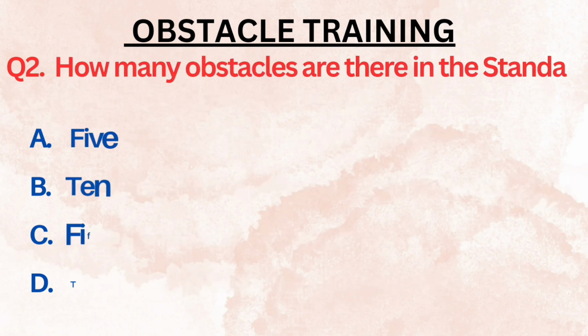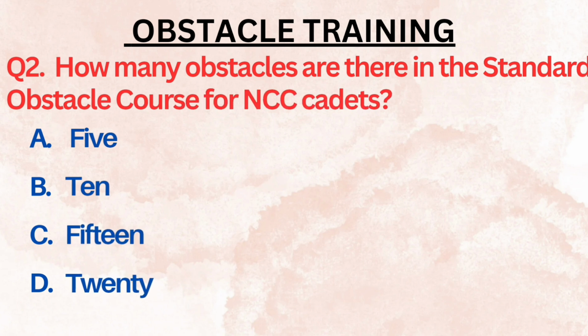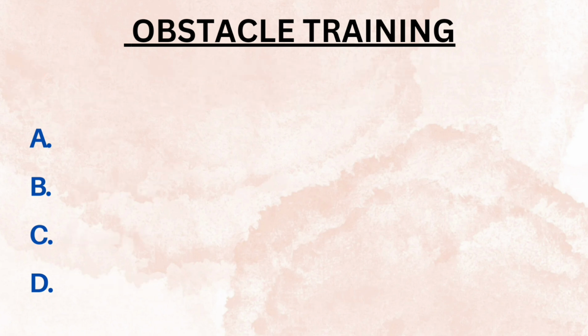The next question we have is how many obstacles are there in a standard obstacle course for NCC cadets? एक स्टैंडर्ड ऑब्स्टेकल कोर्स में एनसीसी कैडेट्स के लिए कितने ऑब्स्टेकल्स होते हैं? योर ऑप्शंस आर 5, 10, 15 और 20. Quickly count in your mind if you know the answer or just remind it. The right option is 10. There are 10 obstacles for an NCC cadet.